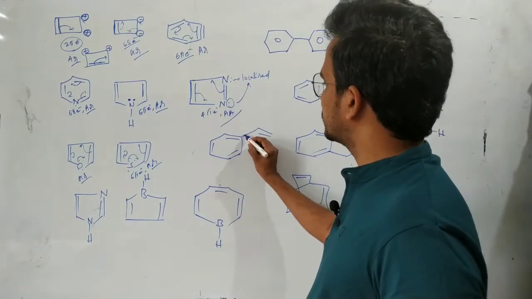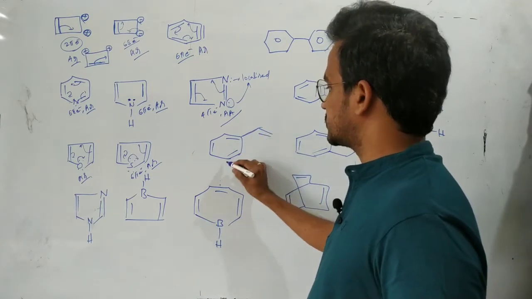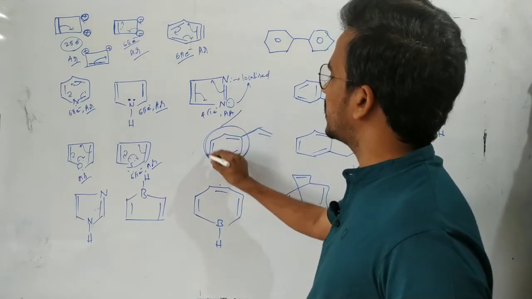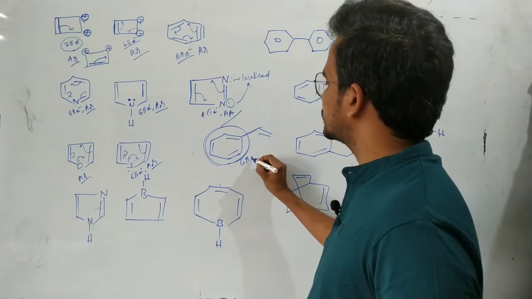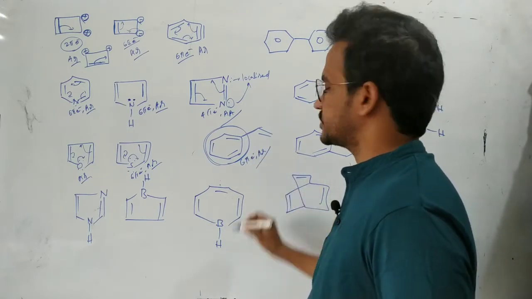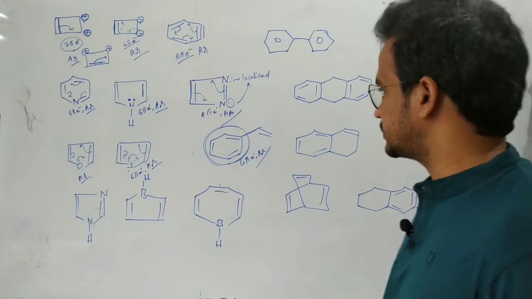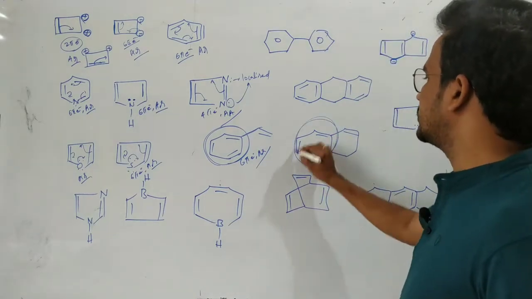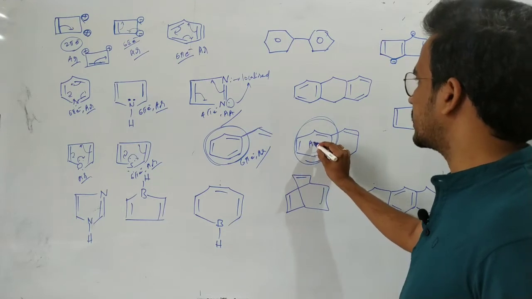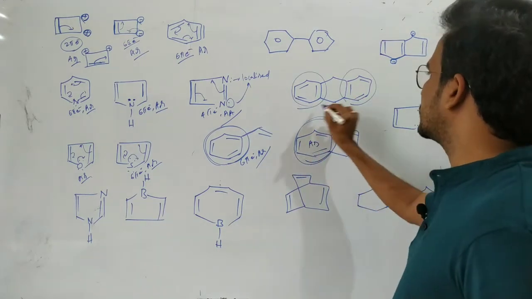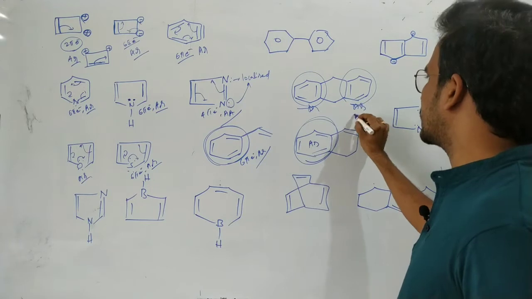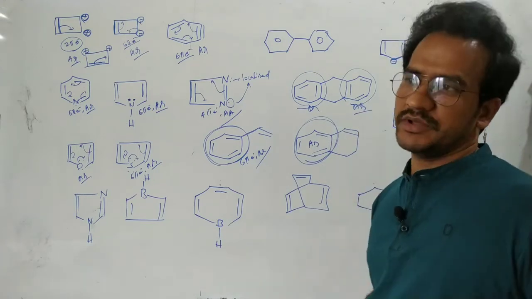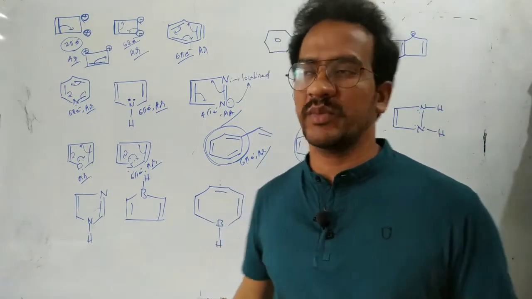Here of course there is a conjugation with the 8 pi electrons, but within the ring there is a continuous conjugation of these 6 pi electrons, so it is also aromatic in nature. Now next, see this one. Here there is a single benzene ring, so it is also aromatic. Here benzene ring, here benzene ring. This is aromatic, this is aromatic. 2 individual benzene rings are there. We can say that compound is an aromatic compound.